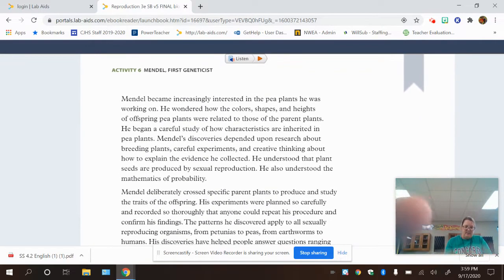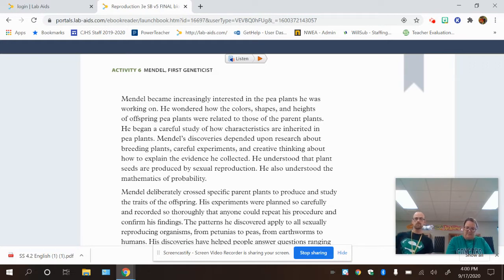Mendel became increasingly interested in the pea plants he was working on. He wondered how the colors, shapes, and heights of offspring pea plants were related to those of the parent plants. He began a careful study of how characteristics are inherited in pea plants. Mendel's discoveries depended upon research about breeding plants, careful experiments, and creative thinking about how to explain the evidence he collected. He understood that plant seeds are produced by sexual reproduction. He also understood the mathematics of probability.